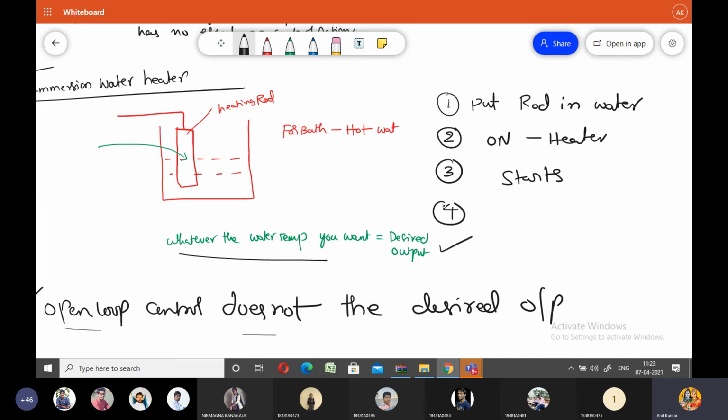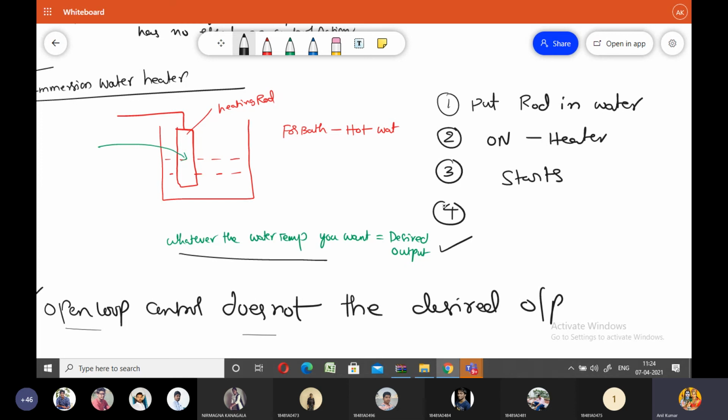So that means, if you clearly identify this entire operation, this entire immersion water heater operates on the time basis only. Throughout its entire operation, we do not measure the output signal at any point of time, and also the water heater does not know the desired output signal.